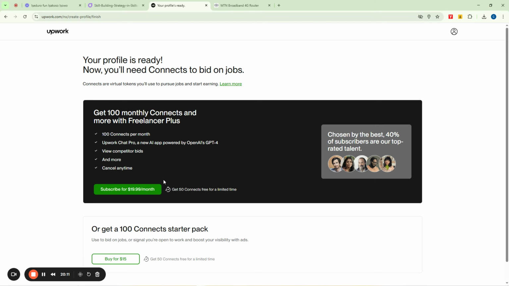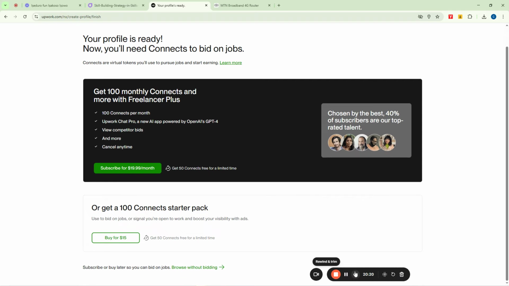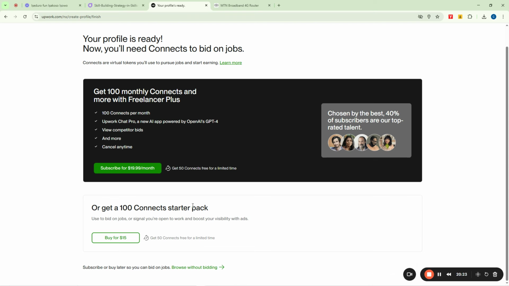So in Upwork, Upwork has a particular kind of tradition. The tradition is that as far as you are on the platform and you're trying to apply for jobs, you must have means of applying for these jobs. This is called connects. Connects are like the gate fee you pay to be able to submit applications for jobs. Ideally, when you join Upwork as a new person, you are allowed to get 100 connects for free. But to do that, you must be able to pay some amount of money.